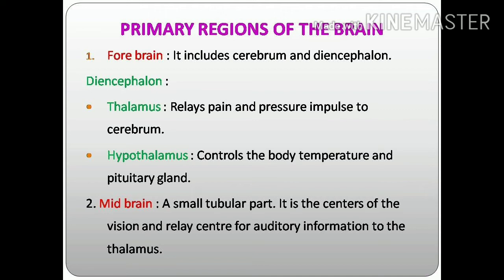Second one is midbrain. It is a small tubular part. It is the center of vision and relay center for auditory information to the thalamus. So it receives the impulses from the eyes as well as the ear. So this is the midbrain. It is present between the forebrain and the hindbrain.